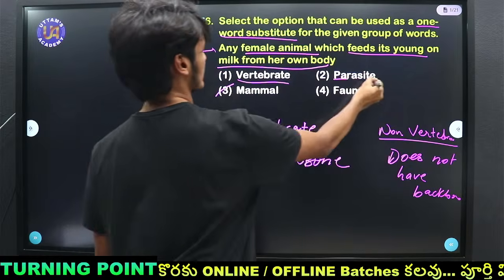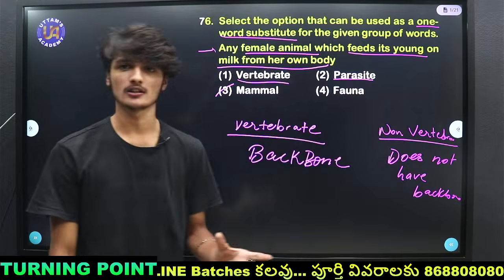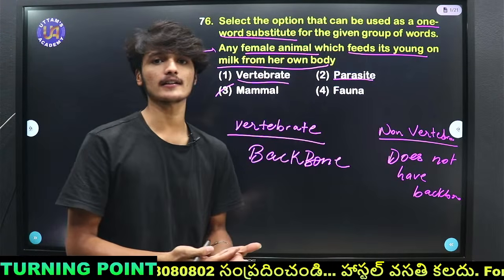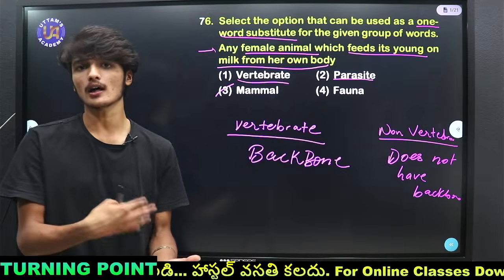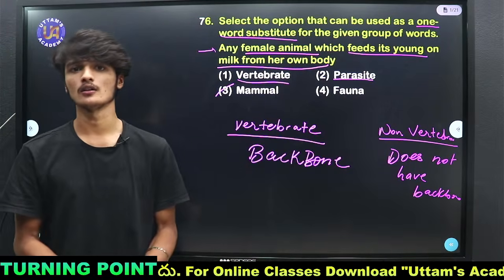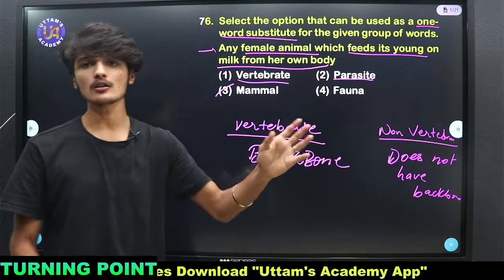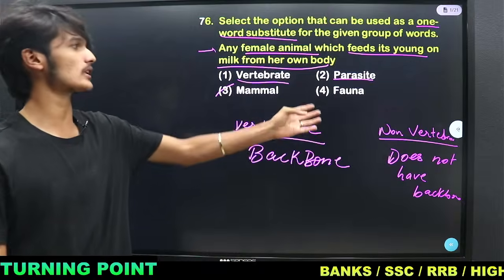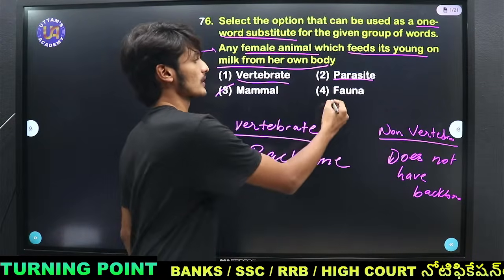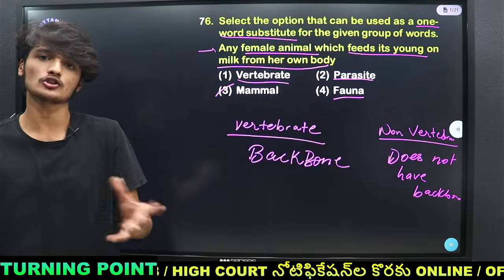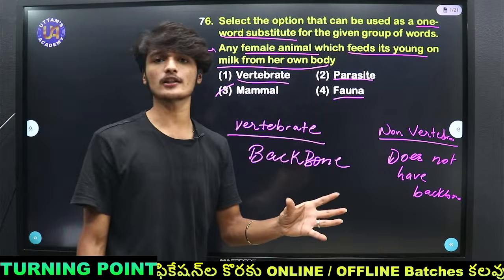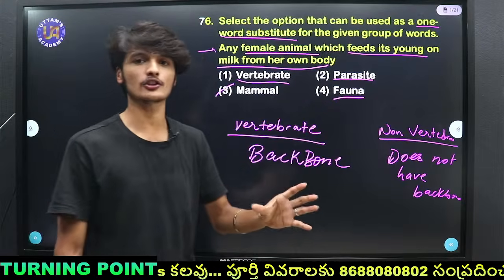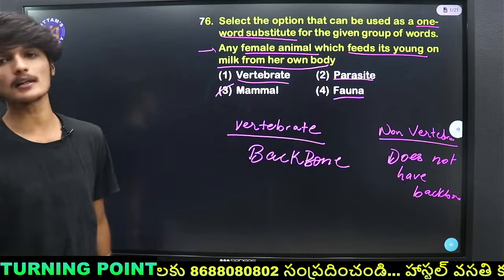Then we have parasites. An example is the leech. A parasite depends on the host body. If we take the example of a leech, it depends on the human body or any animal it stays on. Parasites depend on another animal and take its blood or some other proteins from the body. Then we have fauna. Flora and fauna come in geography. Flora is related to fruits, flowers and forest, and fauna is the classification of animals. Then we have mammal as the correct one.